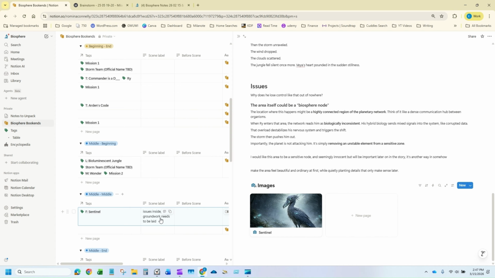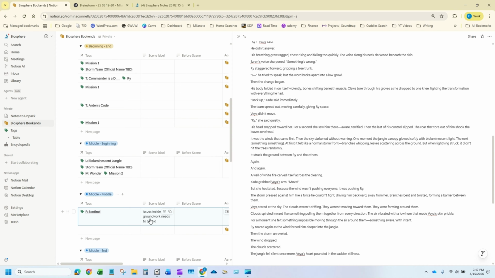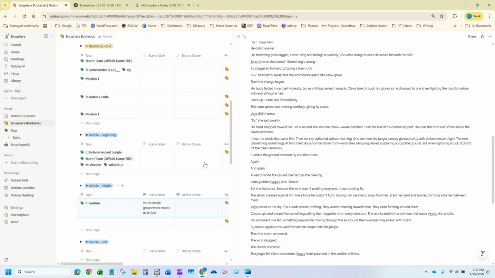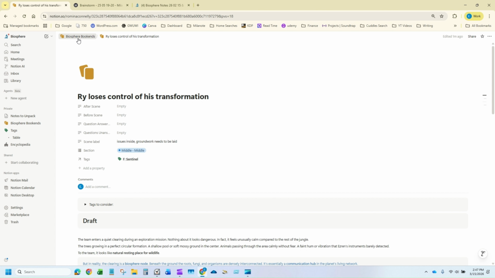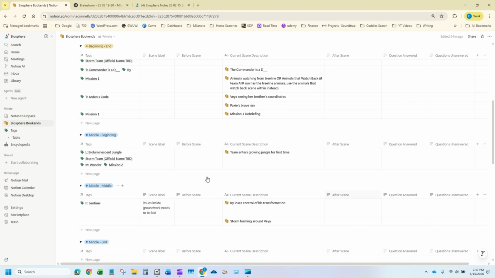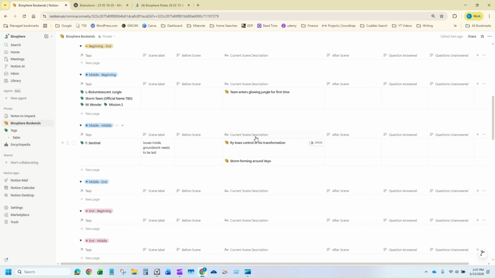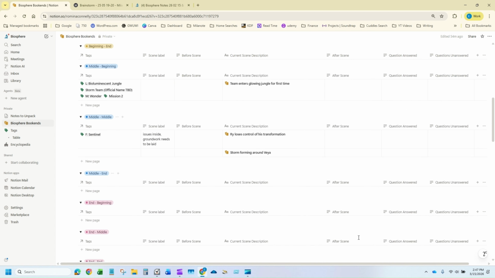And then I can also list out what's going on here. For myself, I would list out, okay, there are issues inside, and then there's groundwork that needs to be laid. So that means for me that this scene is not the end-all-be-all kind of scene. More scenes will be spawned from this scene. So more scenes will show up here, more scenes will show up later.